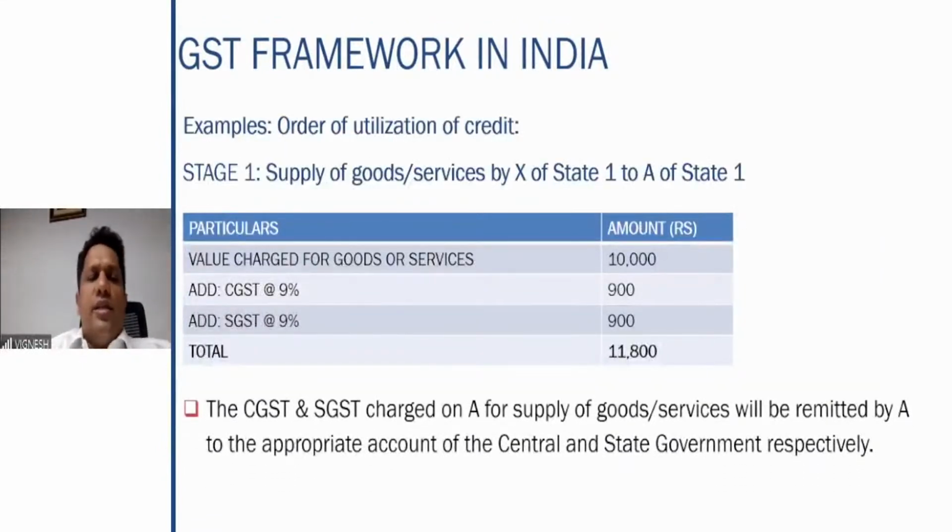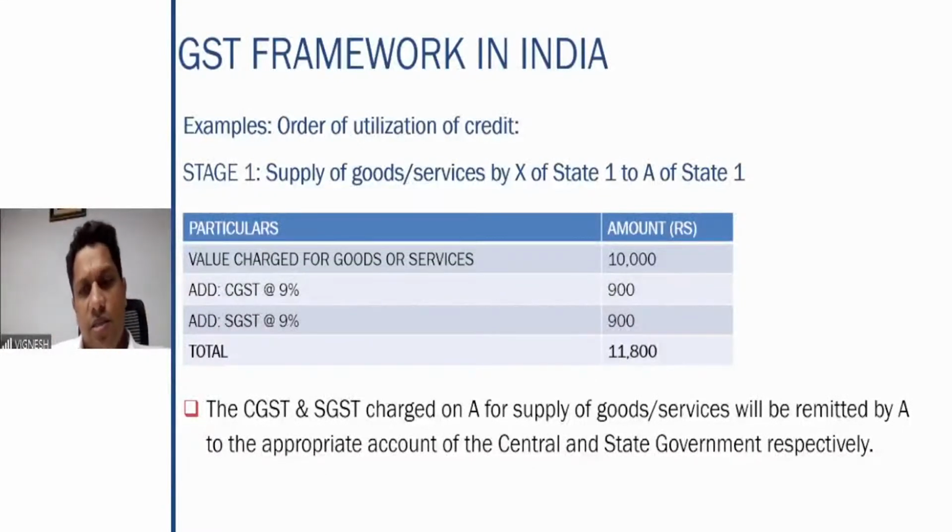Right? Now we come to another example wherein the goods or services are supplied from one state to the other state. Right? Stage one, what is happening? Stage one, it is happening within the same state. The goods or services X is supplying, he is located in state one and he is selling to A. A also is located in state one. So what is the value charged? It is 10,000. Since both are located in the same state, CGST 9%, SGST 9%, 900 each, 11,800 is the value of the supply. Totally what you have sold to A of state one.